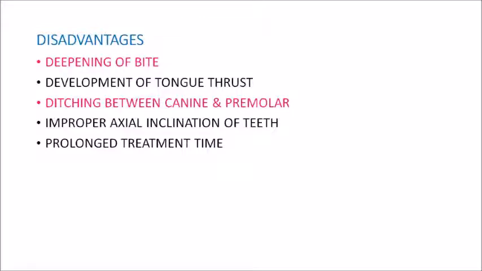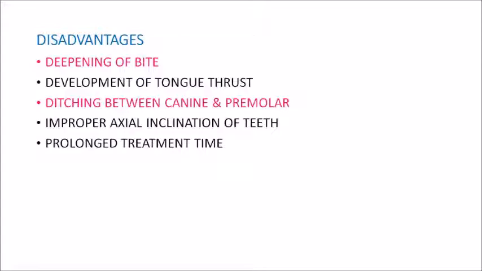Now we have seen some contraindications for serial extraction, that is when there is a skeletal disharmony problem, spacing is there, missing teeth is there, then extensive caries or heavily filled first permanent molars is there. So these are the contraindications. But let's talk about some disadvantages associated with the serial extraction. So first and foremost thing is that when there is an extraction of your teeth, then it can cause deepening of your bite, especially when your posteriors are getting extracted.